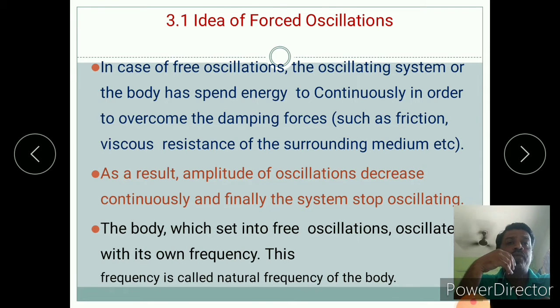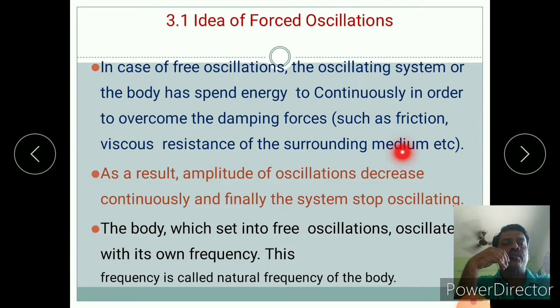So what is meant by forced oscillations? In case of free oscillations, the oscillating system or body has to spend energy continuously in order to overcome the damping force, such as friction, viscous resistance of the surrounding medium. Suppose we consider one pendulum attached with one rope or thread. It will vibrate like this. The pendulum will oscillate like this.